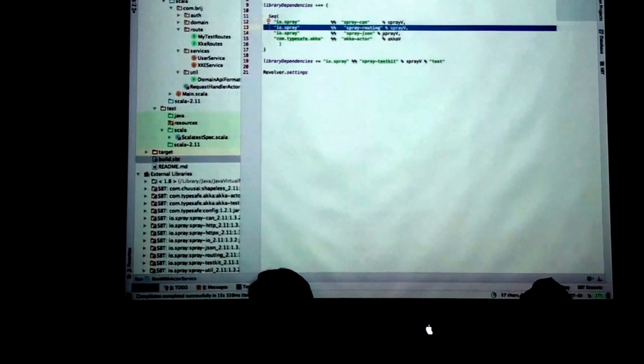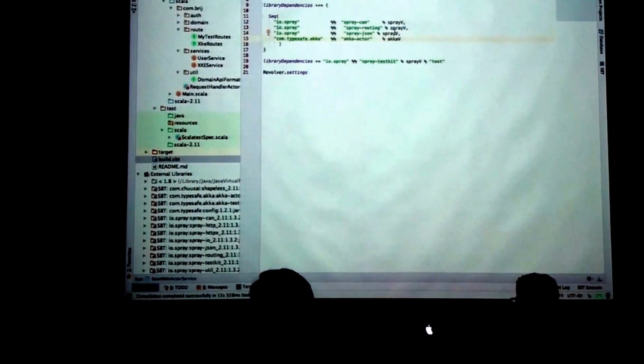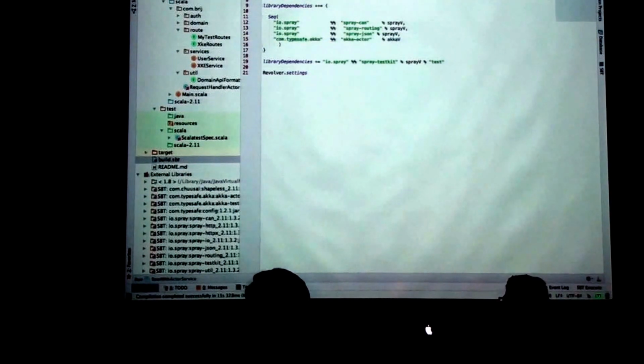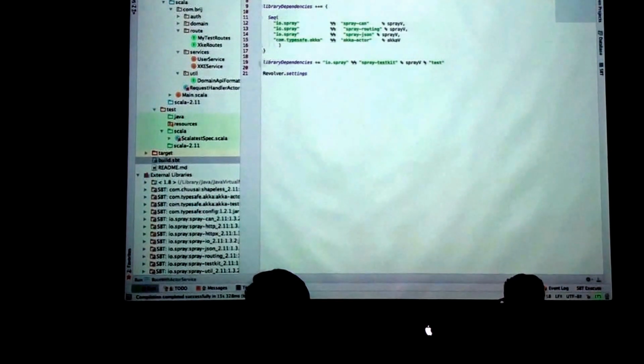The Spray JSON is for marshalling and unmarshalling the data from JSON to the Scala object and vice versa. And it is dependent on Akka, so you need the dependency of Akka as well. Here I have used Akka version 2.3.6 and Spray version 1.3.2, which are the more recent versions of both of the frameworks.